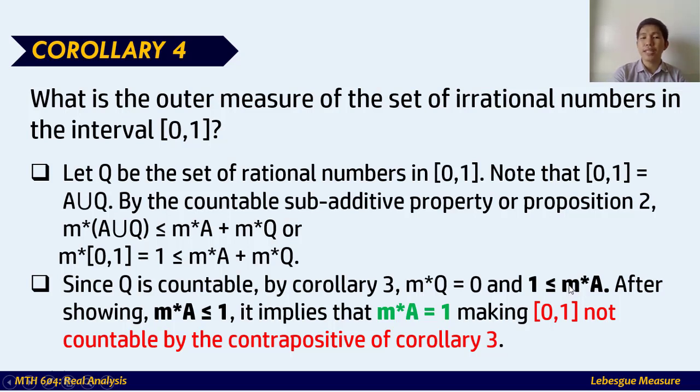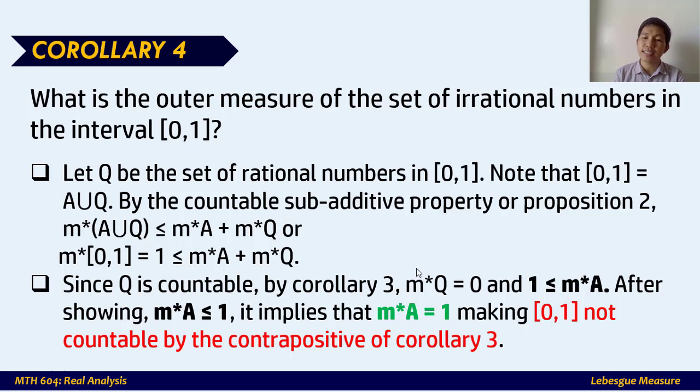Now, since we have established in our first argument that m star A is less than or equal to 1, and now we have established that 1 is less than or equal to m star A, that implies that m star A is equal to 1. Meaning, the outer measure of the set of irrational numbers in the closed interval from 0 to 1 is 1.